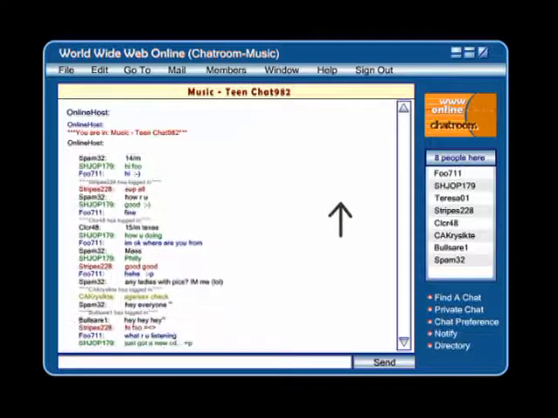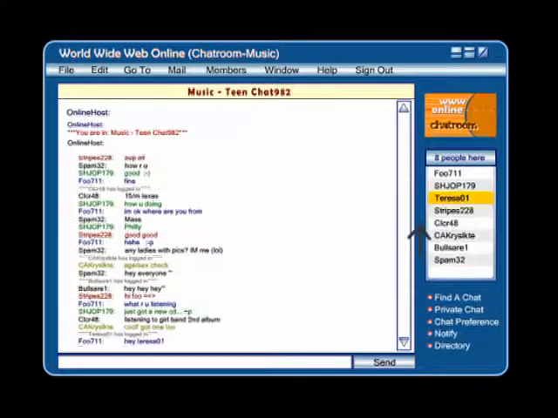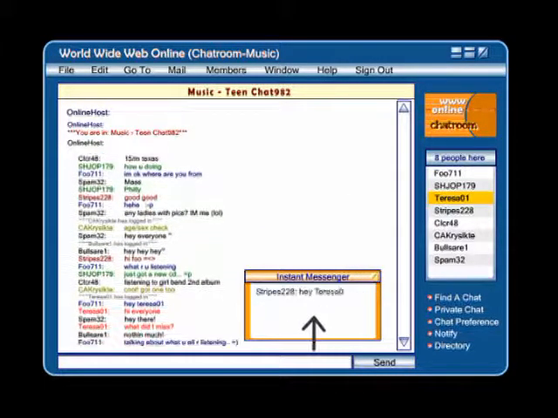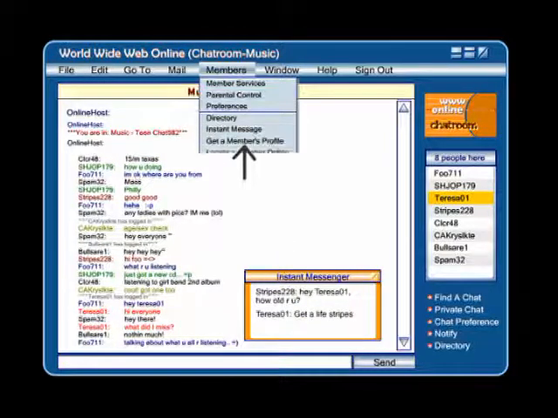We'll pick one at random. How about Teresa-01? Posing as a fellow chatter, we engage Teresa in a private conversation and ask her age. She shrewdly avoids giving us that information. Most online or internet service providers have user directories available to help their members identify others in the group with similar interests.